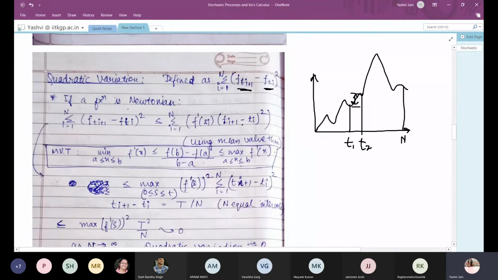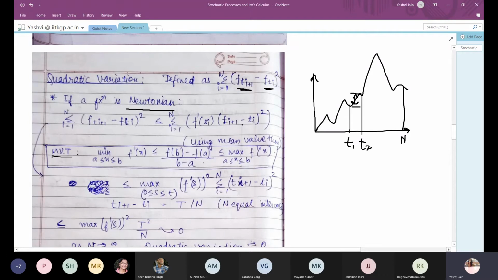Now if a function follows Newtonian calculus, that is the standard calculus, then it also follows the mean value theorem. The mean value theorem says that the minimum of f'(x) is always less than or equal to (f(b) minus f(a)) upon (b minus a), which is always less than or equal to the maximum of f'(x).